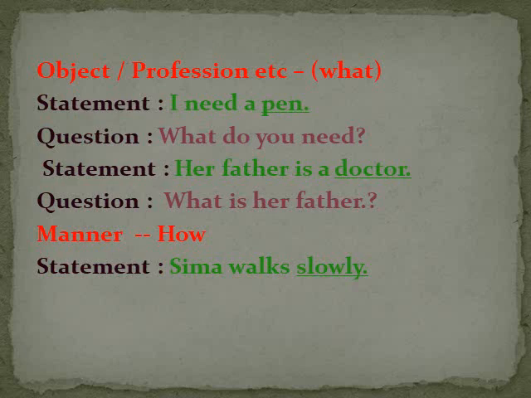So here, if he walks slowly is underlined, our question will be how does Seema walk? Seema কিভাবে হাঁটে? Slowly. So you have to remember that the underlined word should be the answer of your WH question. How does Seema walk? Slowly.